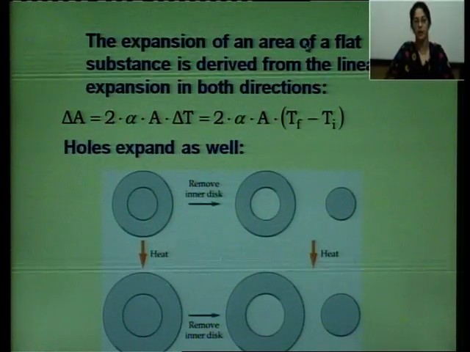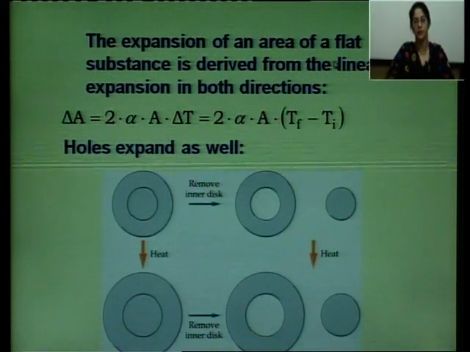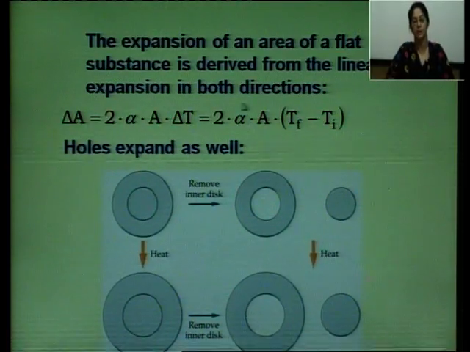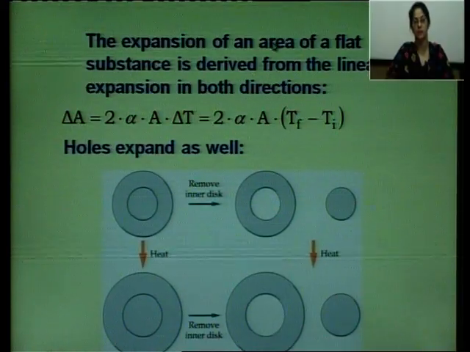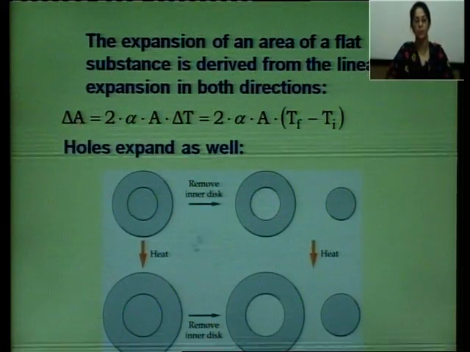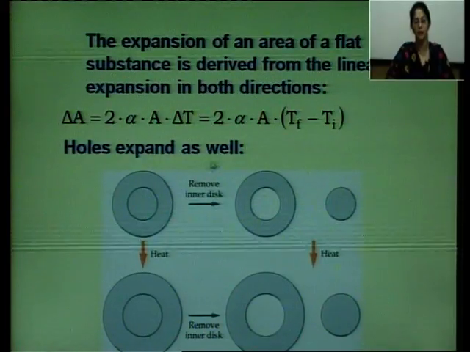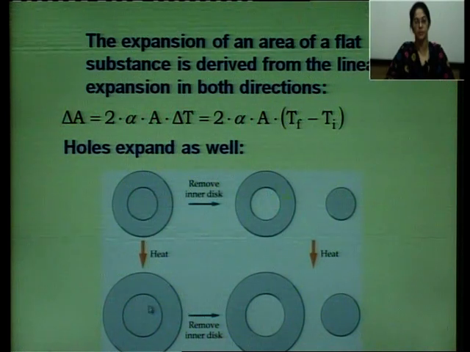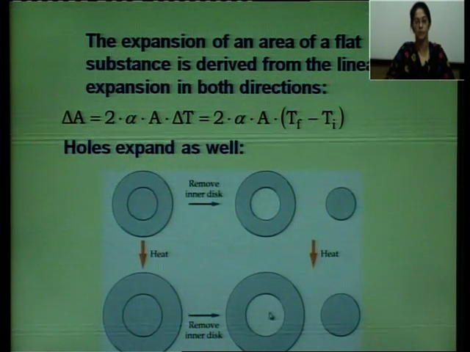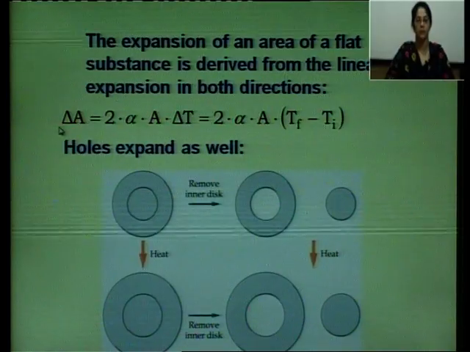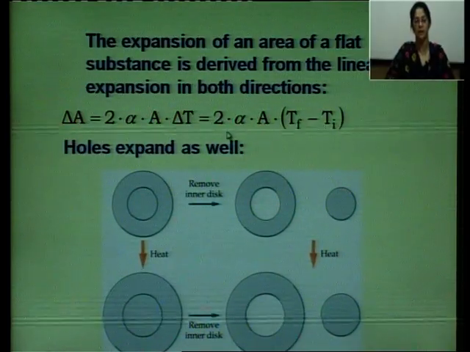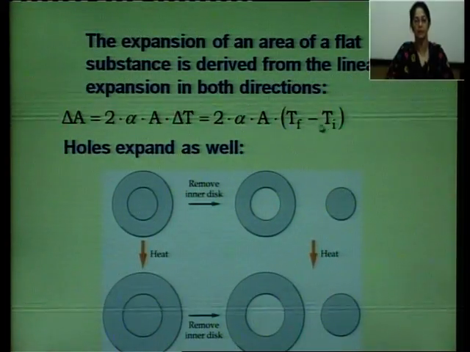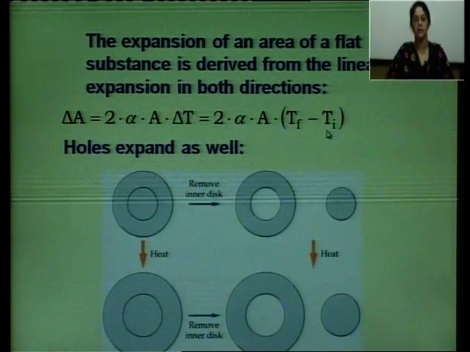The expansion of an area of a flat substance is derived from the linear expansion in both directions. We already discussed that area means two directions, length into breadth. An example of a hole is given here. Holes expand as well. So when you heat a hole, it will expand and we can easily remove it from the hole. So delta A is twice alpha A delta T. This is twice alpha A into Tf minus Ti, final temperature minus initial temperature.